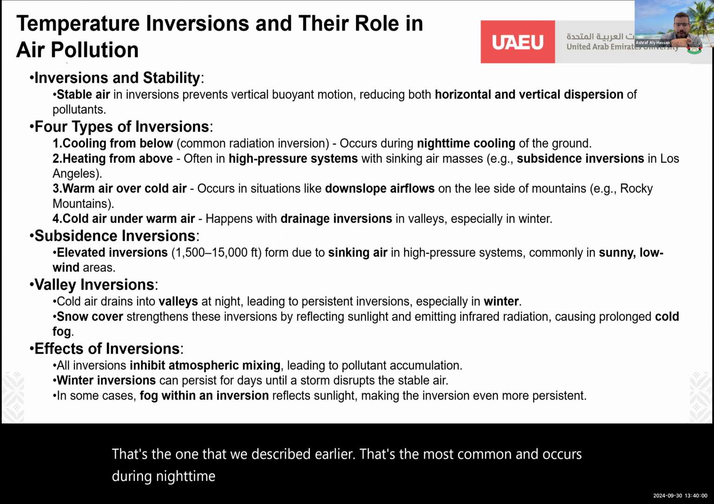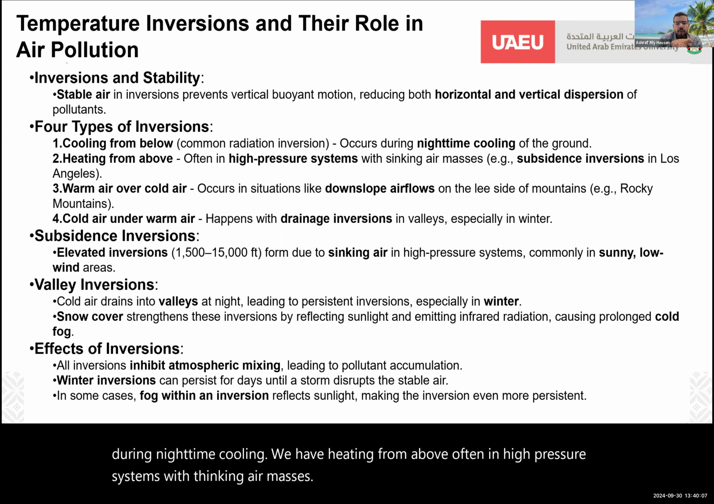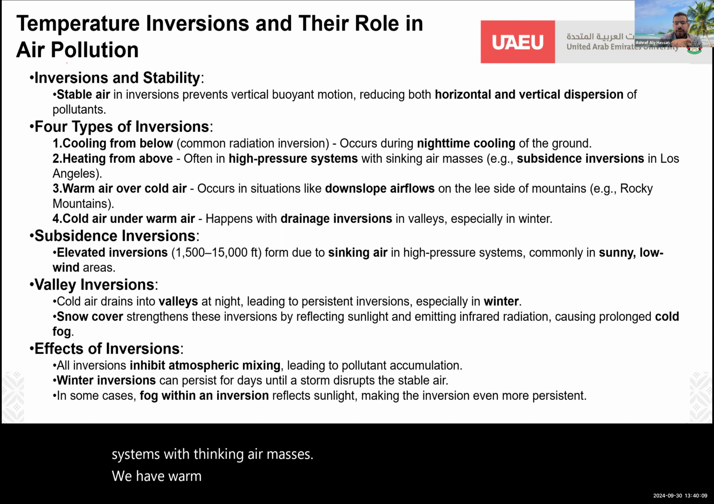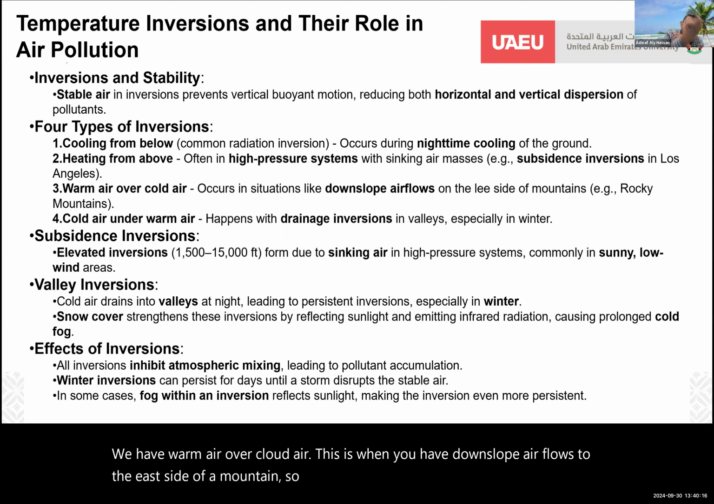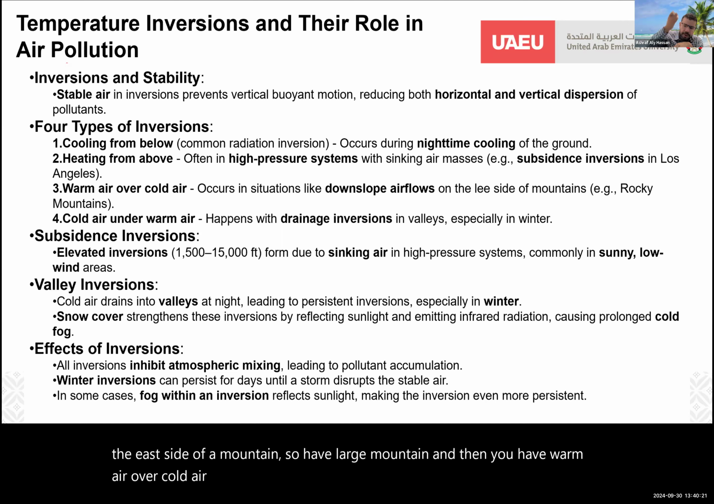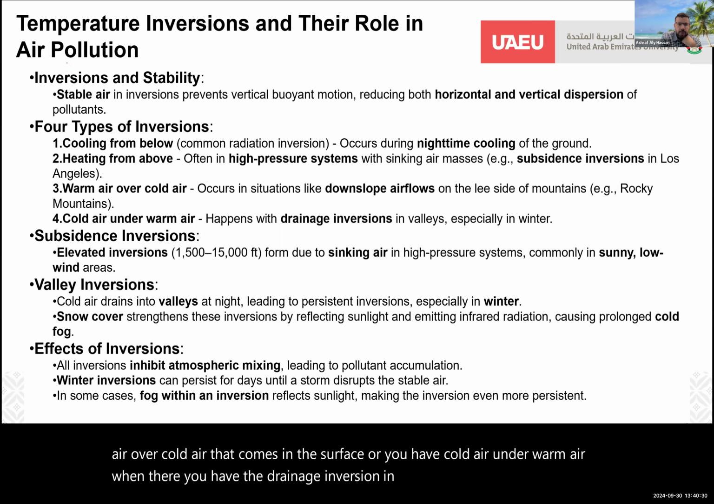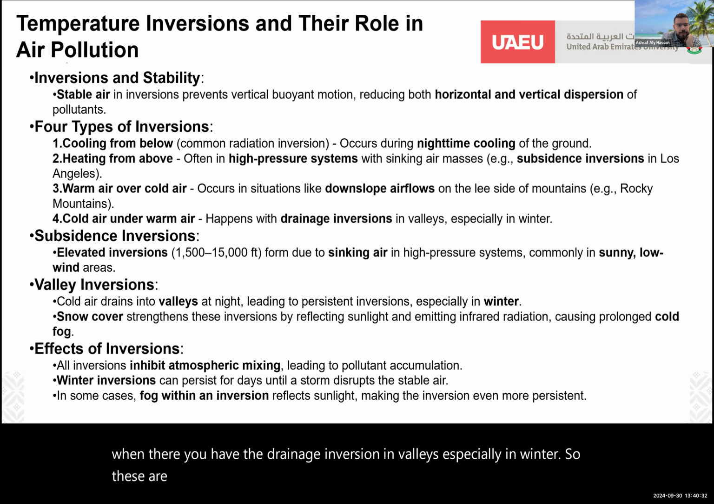We have heating from above, often in high pressure systems with sinking air masses. We have warm air over cold air. This is when you have downslope airflows on the lee side of a mountain. So you have a large mountain, and then you have warm air over cold air that comes in at the surface. Or you have cold air under warm air when you have the drainage inversion in valleys, especially in winter. So these are the 4 types of inversions.